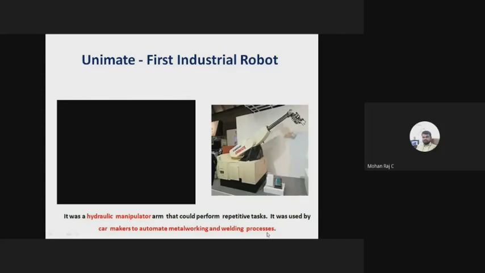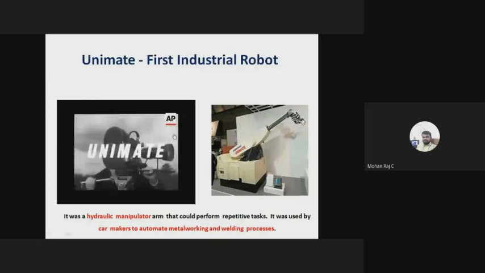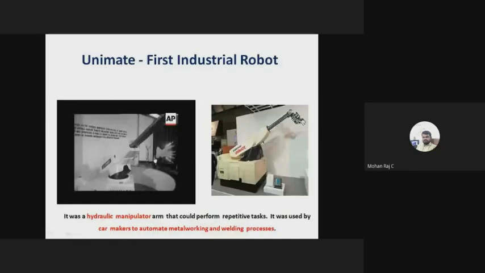I will play the video. You can see the operation of the Unimate robot. So Unimate is the first robot, right?